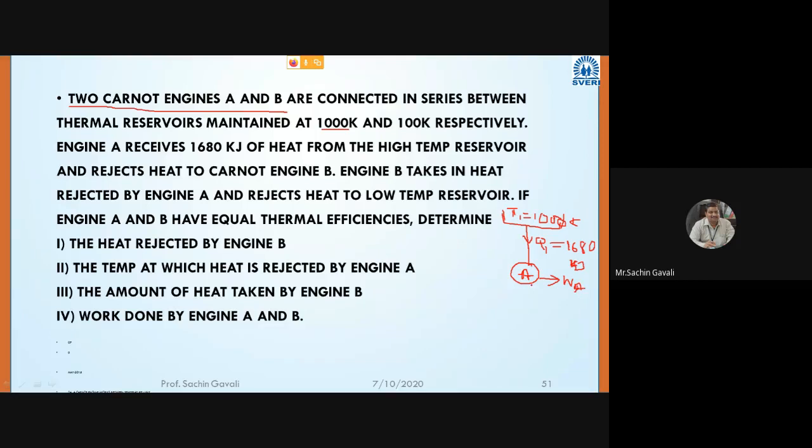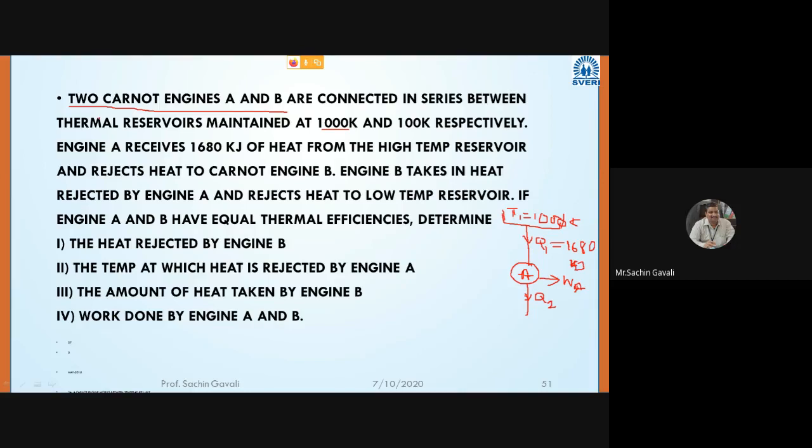Now this heat engine will take 1680 kilojoule of heat from temperature T1 at 1000 Kelvin, and WA amount of work will be developed, but we know that some amount of heat it has to reject. Let us consider that it will reject Q2 amount of heat.